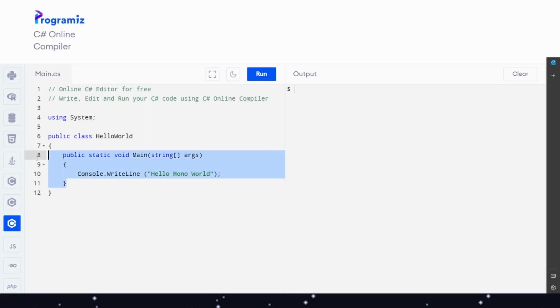So if we have this little command here, Console.WriteLine("Hello Mono World"), and then press run, the compiler works, and as you can see it creates the specific output called Hello Mono World. We can write down anything we want in here. Between these quotation marks we can write even something absolutely weird.